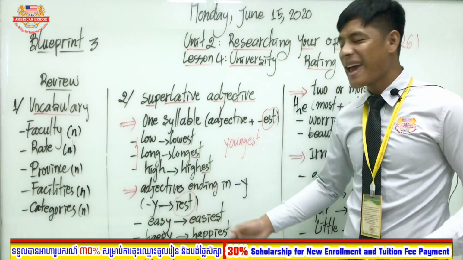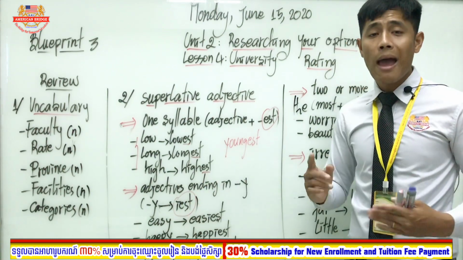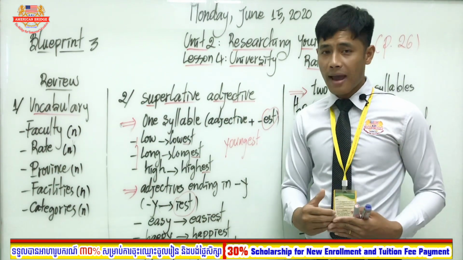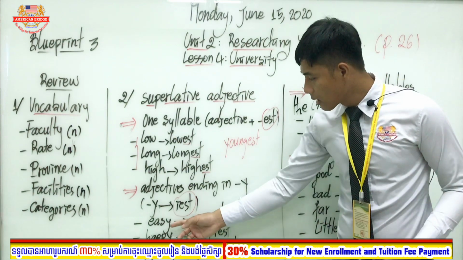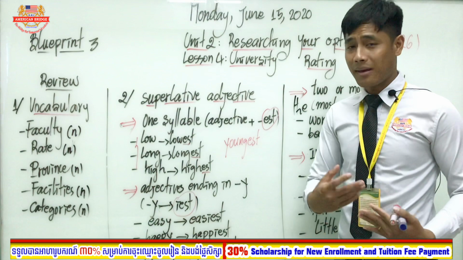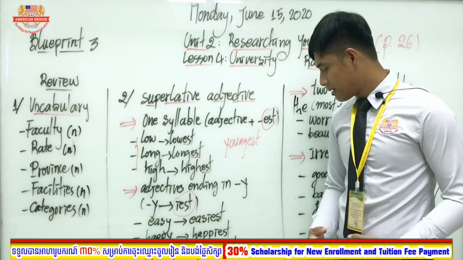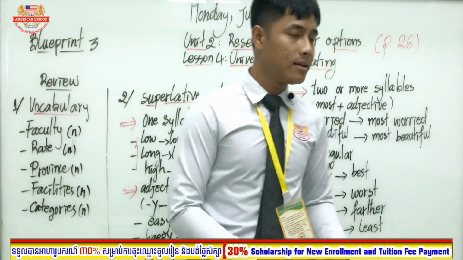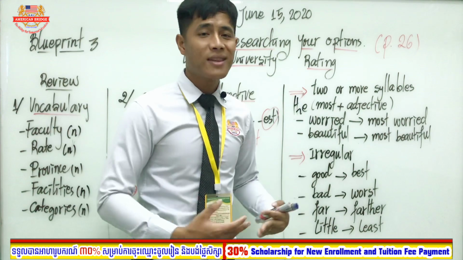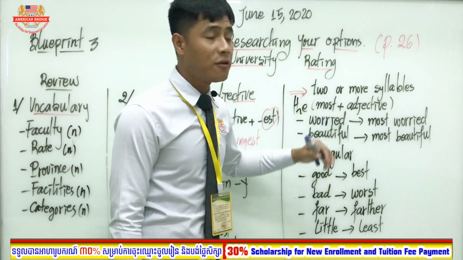And for adjectives that end in y, we have to change y to iest when we use the superlative adjective. Example, easy, easiest, and happy, happiest, and pretty, prettiest. Okay? Good. And for two or more syllables, we have to add most before an adjective.